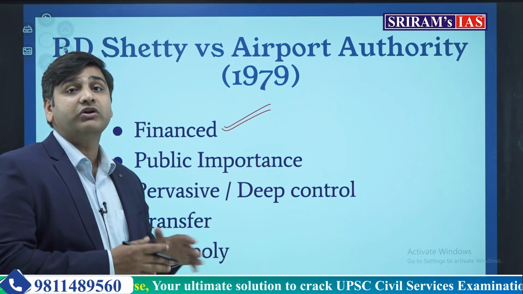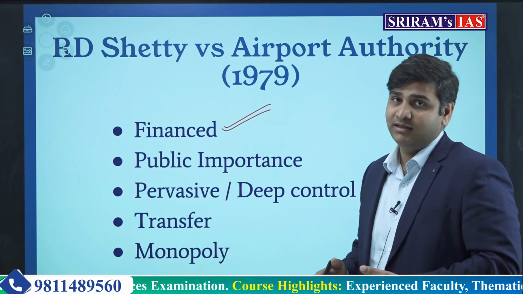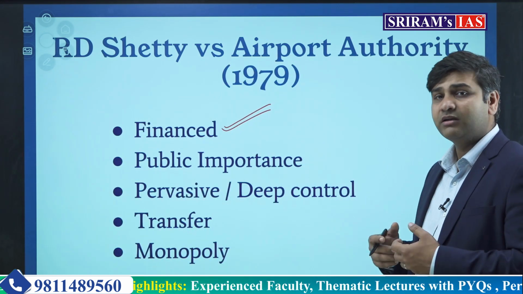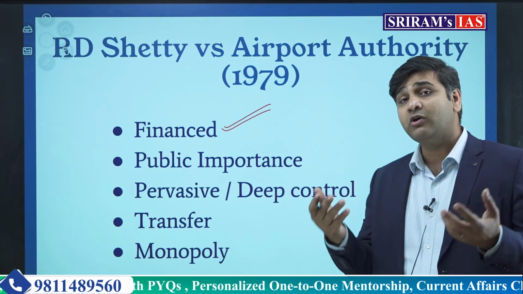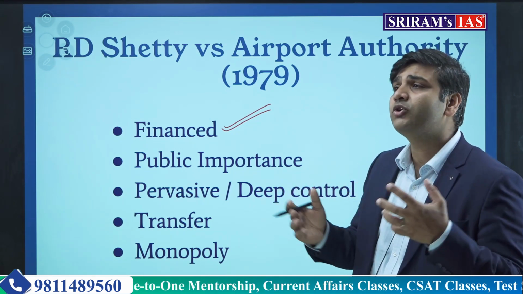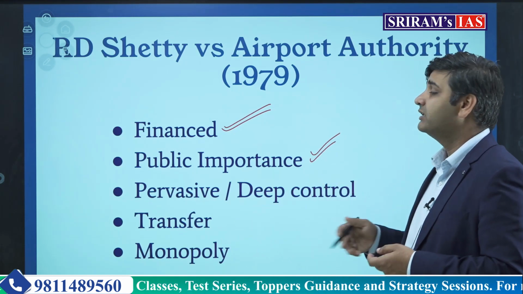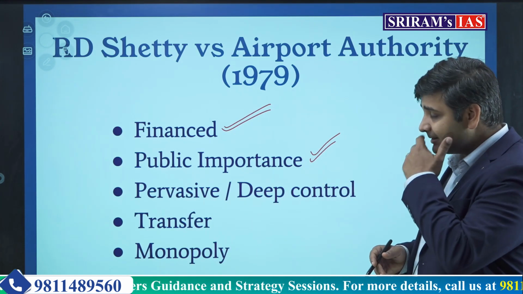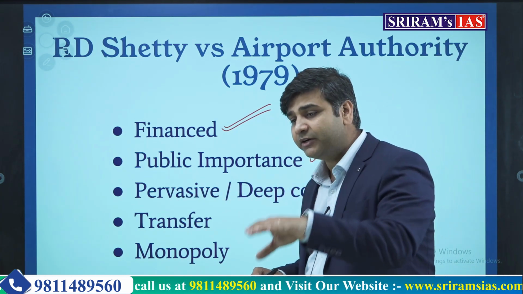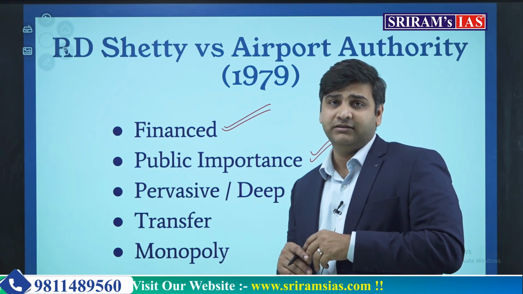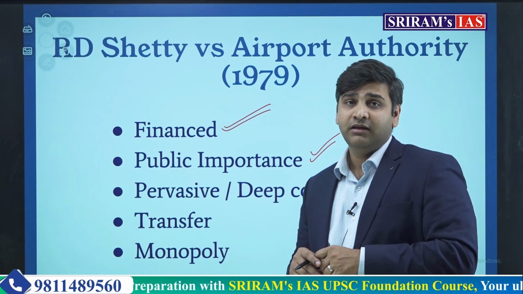If it does public importance work, governmental work, sovereign work of public importance, but government also does this welfare work, then if any authority, any company, any corporation, any society is doing public importance work, it will be considered under the definition of state. Third category is pervasive and deep control. If the government has pervasive and deep control over the particular authority, institution or corporation, then again it will be called the instrumentality or the agency of government.